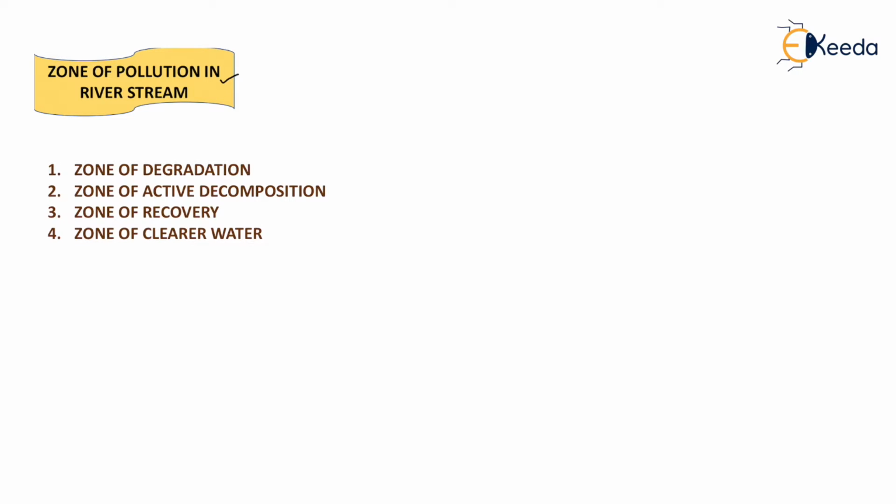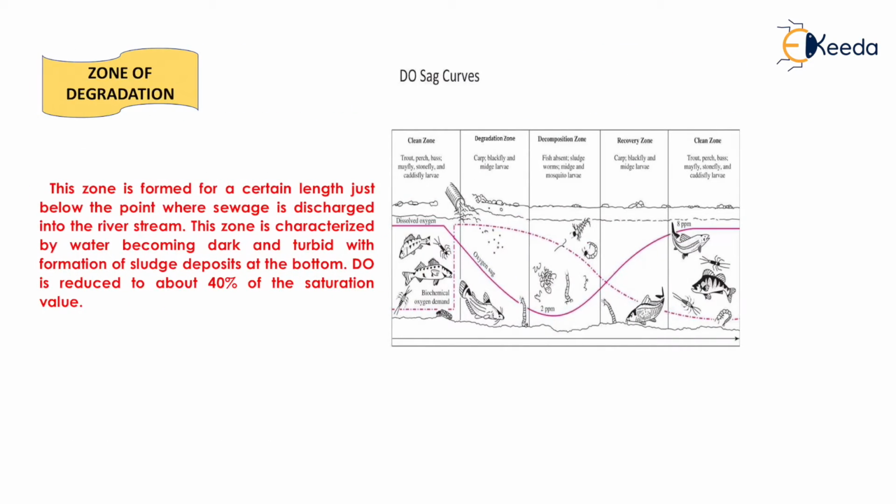Generally we had divided the zone of pollution in a river stream into four parts, that is the zone of degradation, zone of active decomposition, zone of recovery, and zone of clearer water. Okay, now we will see one by one each and every zone in detail, starting with the zone of degradation.